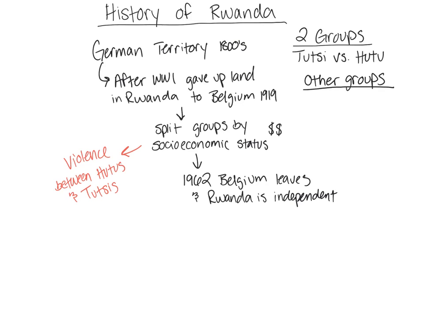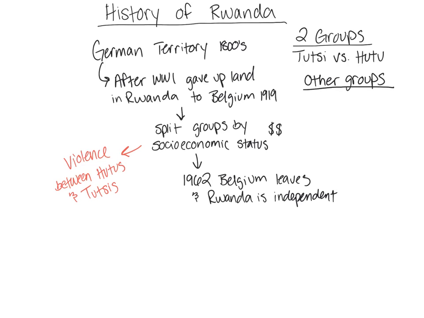Before 1962 happens, remember, Hutus and Tutsis are fighting. We hate each other. Tutsis are more powerful because the Belgians like us better. So the Hutus obviously hate that, right? They're jealous that the Tutsis have all this control. They control the government. They're better friends with the Belgians. And so the Hutus and the Tutsis are fighting. Right before independence, the Hutus actually gain control of the government.